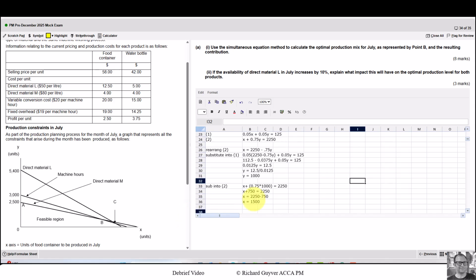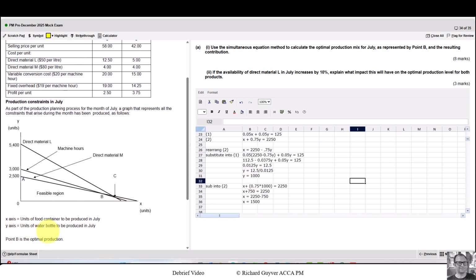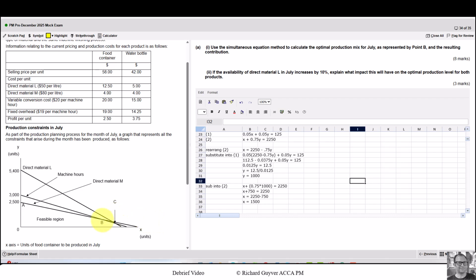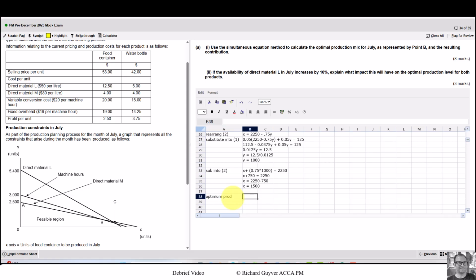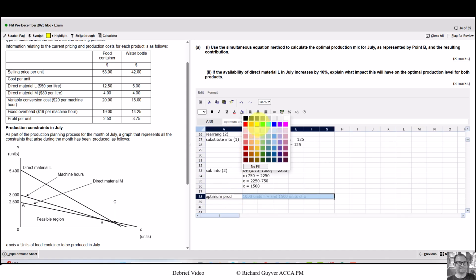So at point B, the value of x is 1500, i.e. 1500 units of the food container, and y is 1000, that's 1000 units of the water bottle. That's the optimum production. We're asked to, this is 8 marks, calculate the optimum production. So the optimum production is 1000 units of y and 1500 units of x. Highlight that for the examiner.